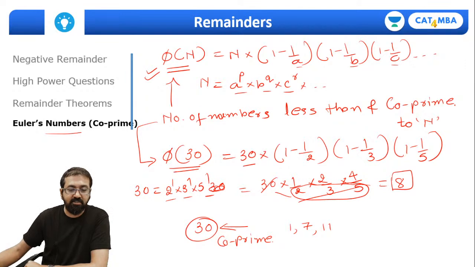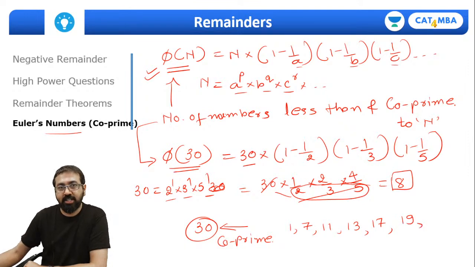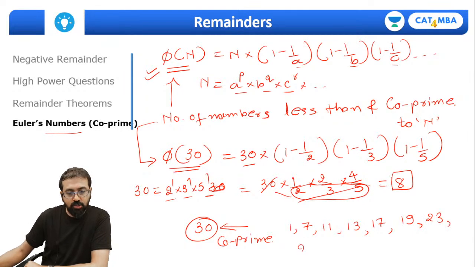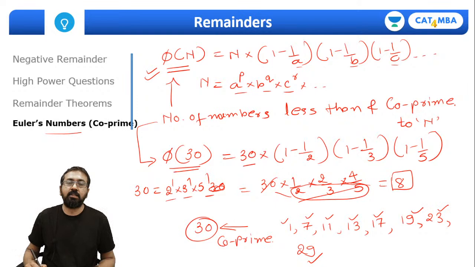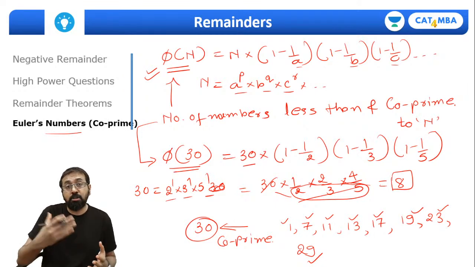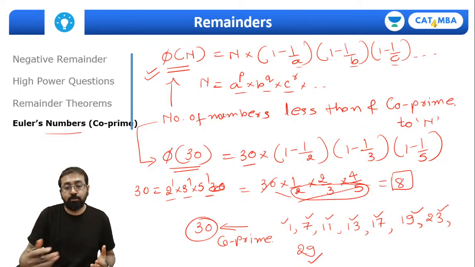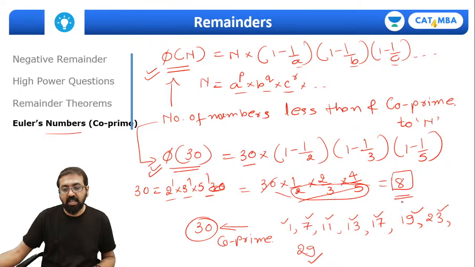So 1, 7, 11, 13, then 17, 19, then 23 and 29. So these are the 8 numbers: 1, 2, 3, 4, 5, 6, 7 and 8, correct? This is how you can quickly calculate the number of numbers less than and coprime to n, represented by phi of n. It came out to be 8.